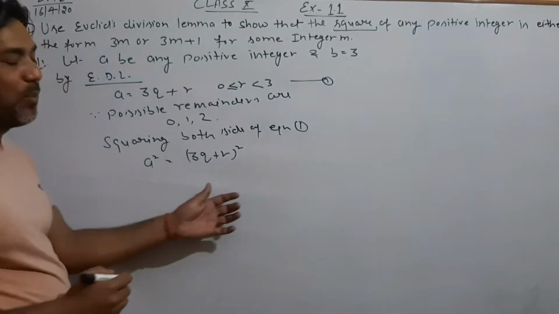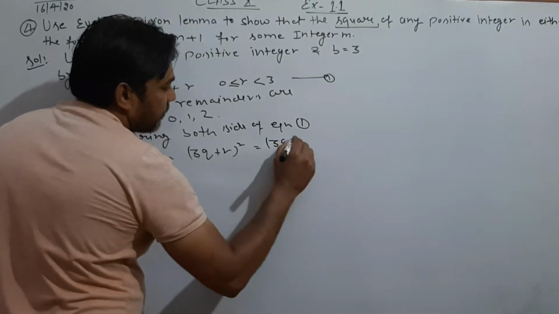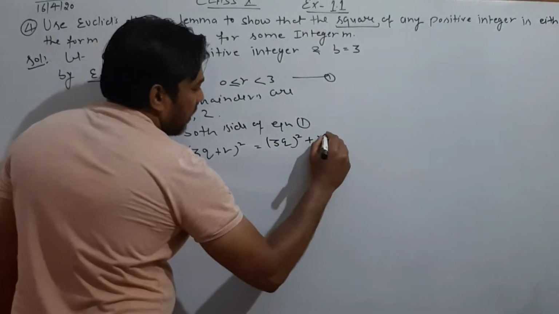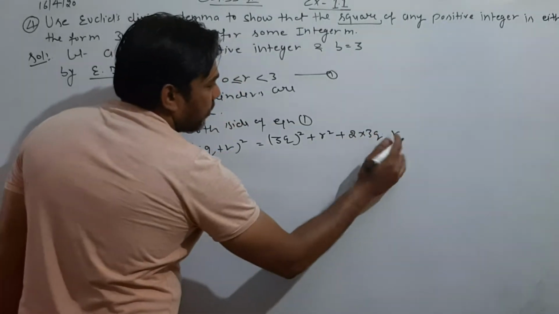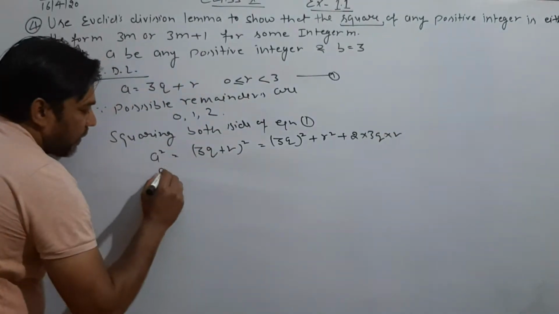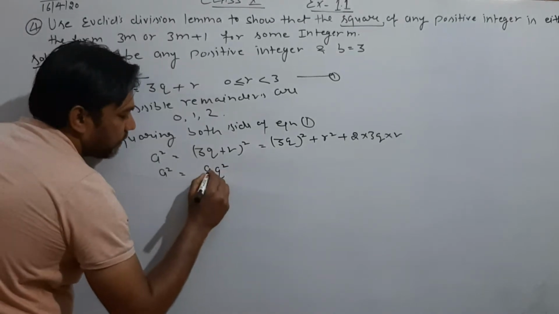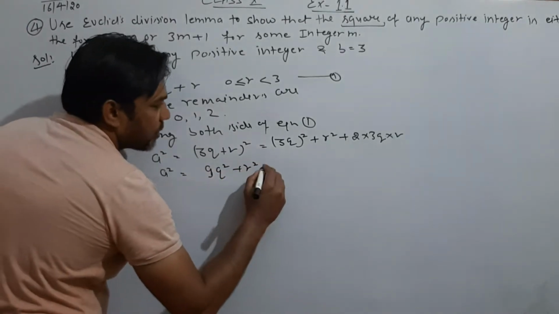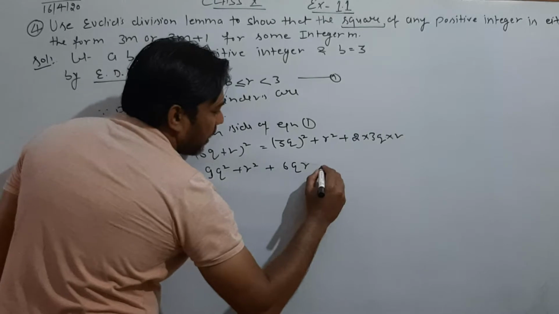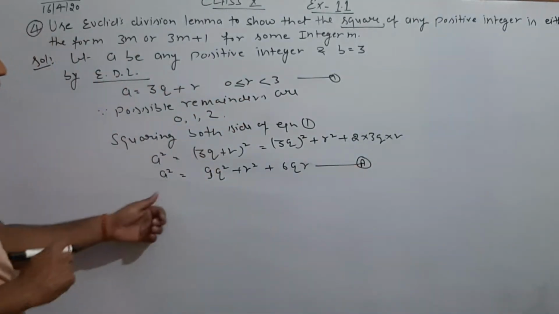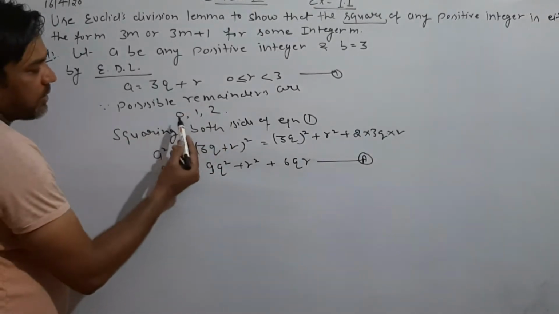Now expand this with the help of (a plus b) whole square, which equals a square plus b square plus 2ab. So a squared equals 3q square plus r square plus 2 multiplied by 3q into r. What you are getting: a squared equals 3 square is 9, 9q square plus r square plus 2 3s are 6qr, right? Now this is your statement, a square, that is the square of any positive integer. So now you have possible remainders 0, 1, 2.